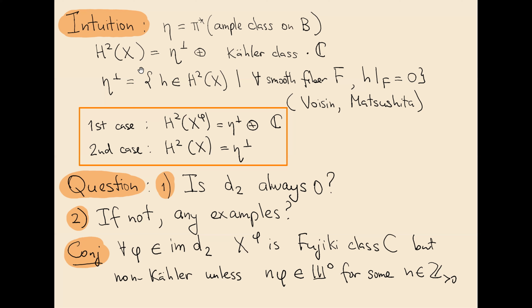So it never changes. It just remains the same for every twist. But what can change is whether we have an additional summand C or we don't. So in the first case, there's still a class which restricts non-trivially to every fiber. In the second case, the second cohomology group consists just of eta perpendicular. And what's interesting, it still admits a Bogomolov-Fujiki form, but in this case, it is degenerate.